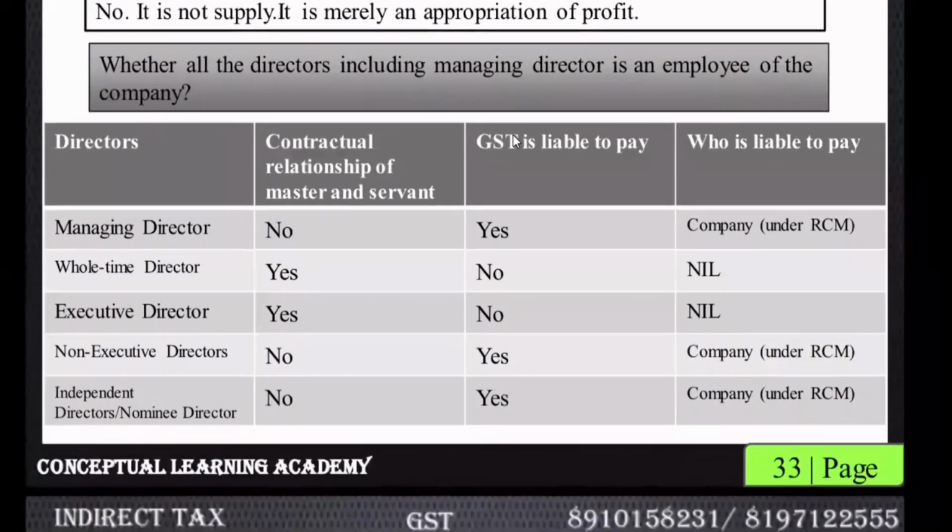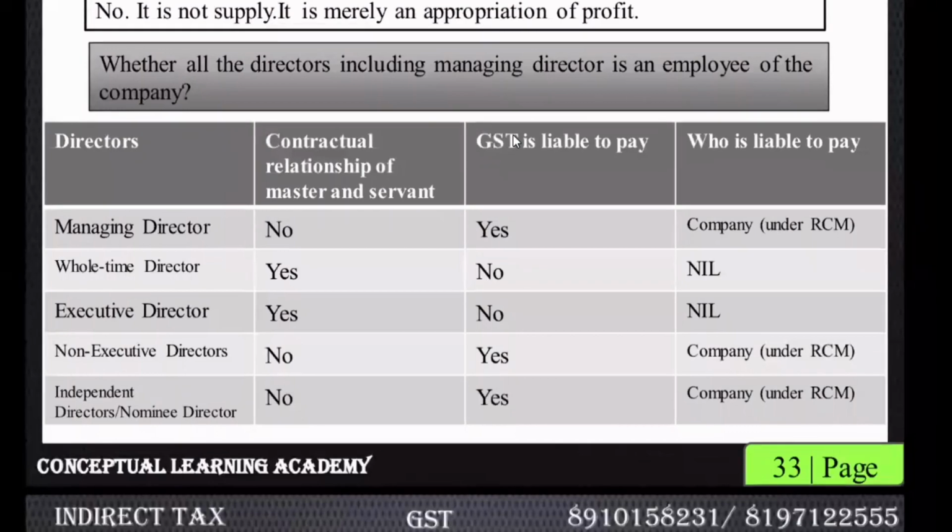Now see, what is a managing director? Is he an employee? Okay, correct this. Managing director is an employee, so no GST.